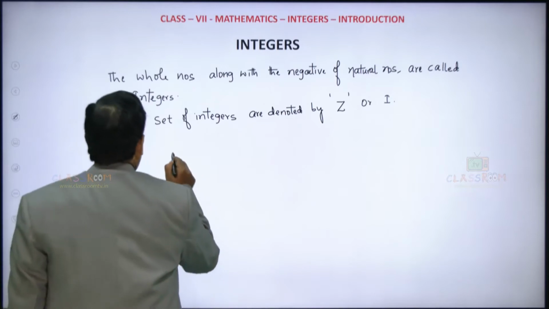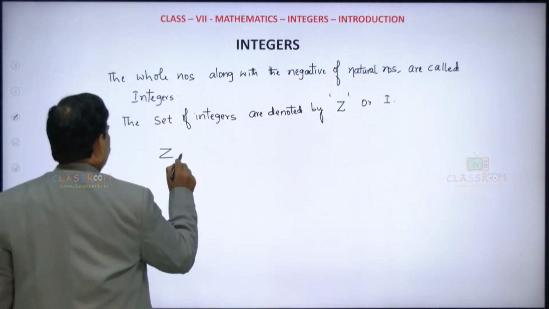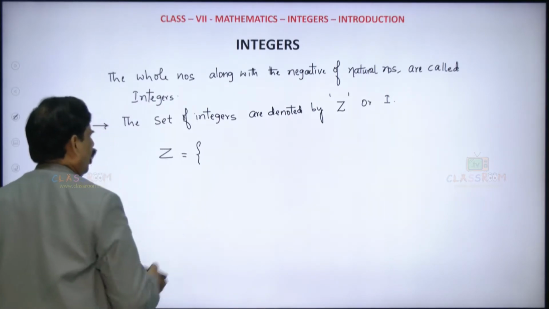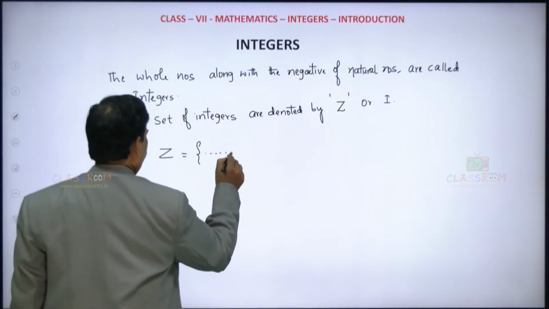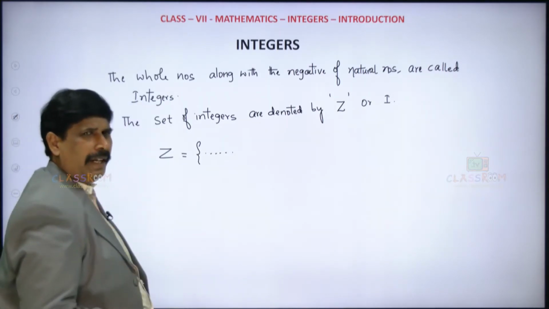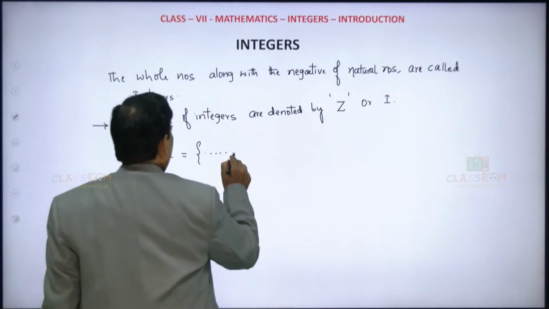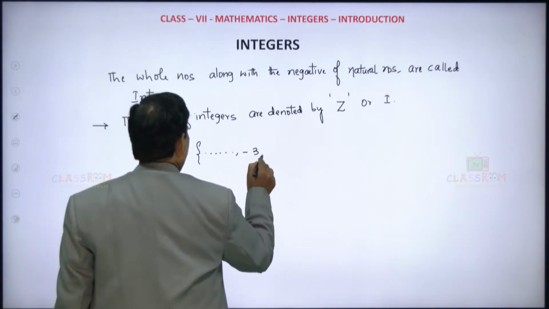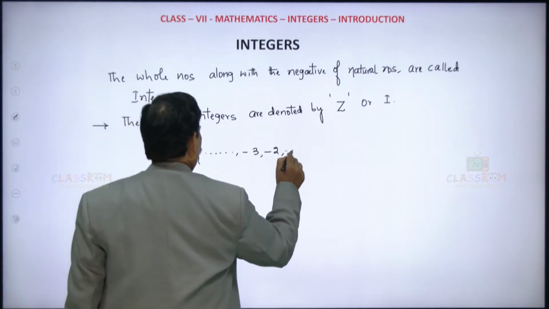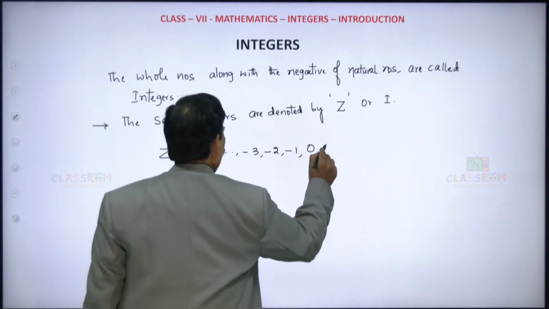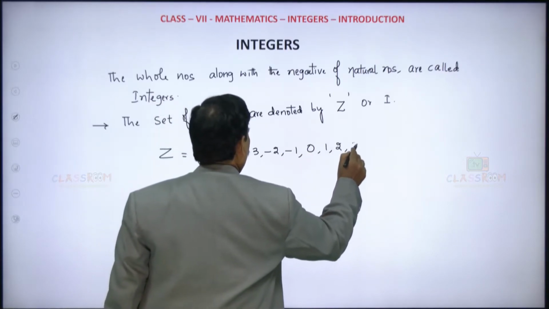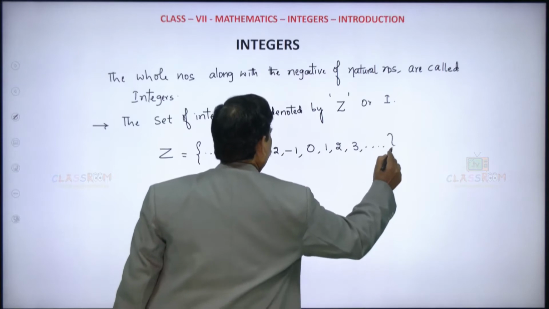The integers are the set that goes from negative infinity to, like, -3, -2, -1, 0, 1, 2, 3, and so on.